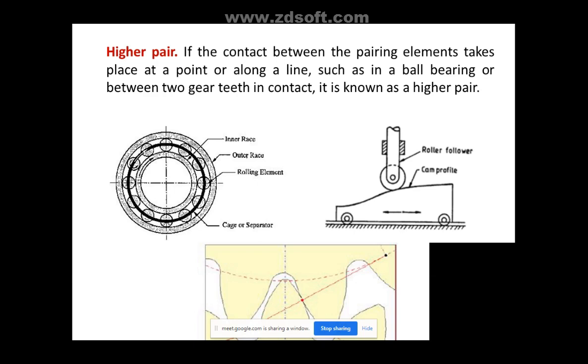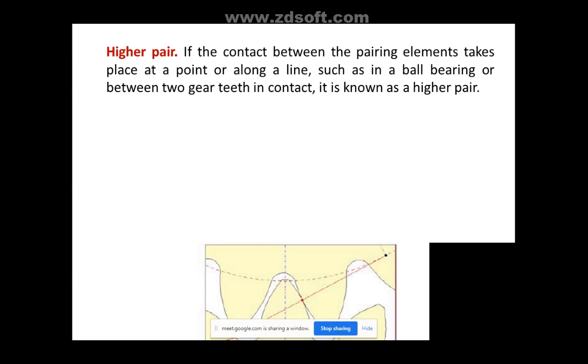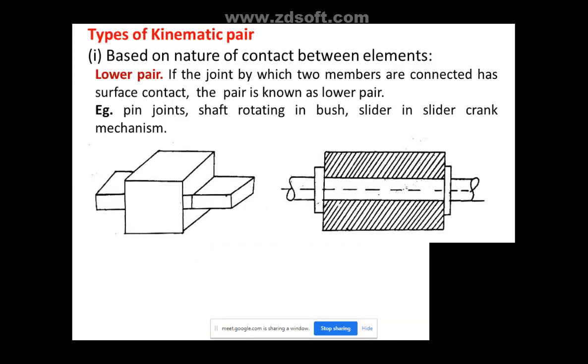You can even see this in the meshing of a gear. This is also having a point contact as well as a line contact. So whenever there is a contact of only a point or a line, such as ball bearings or two gears in contact, this forms a higher pair. Okay, can you think of two examples of a lower pair and a higher pair? Lower pair is completely surface contact, higher pair is only point contact.